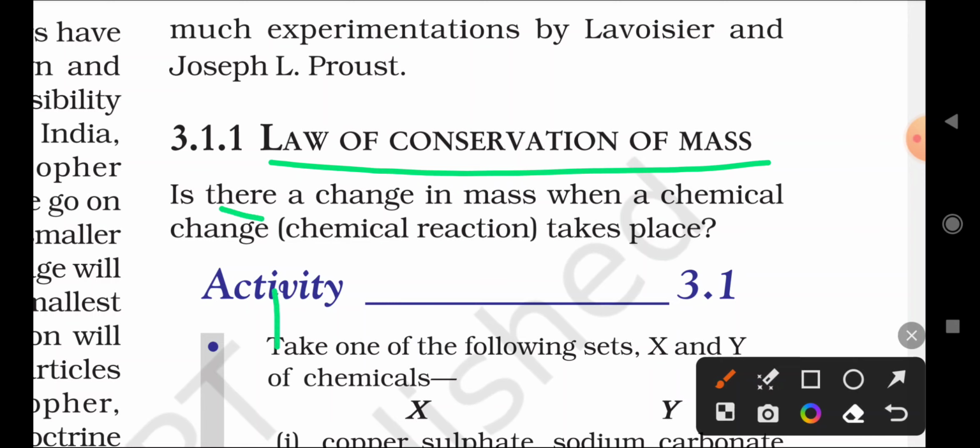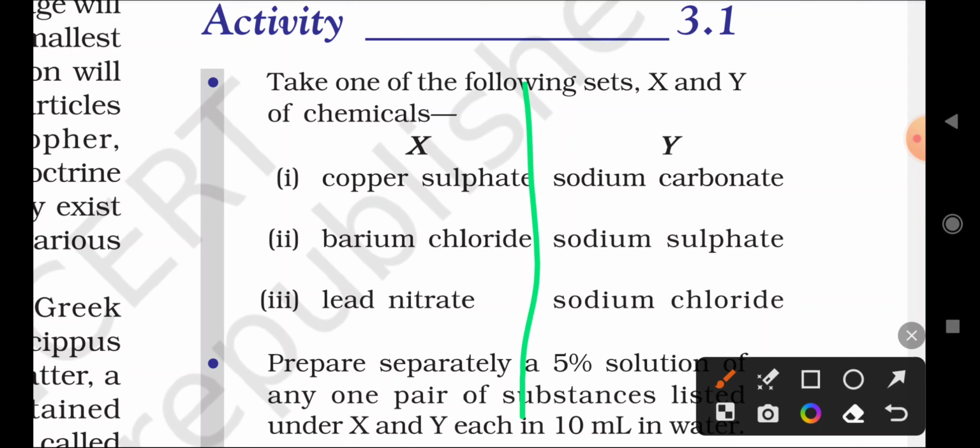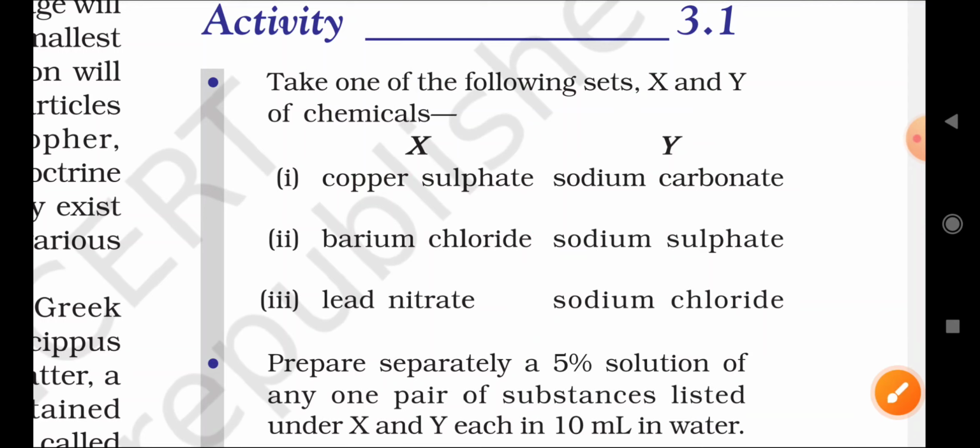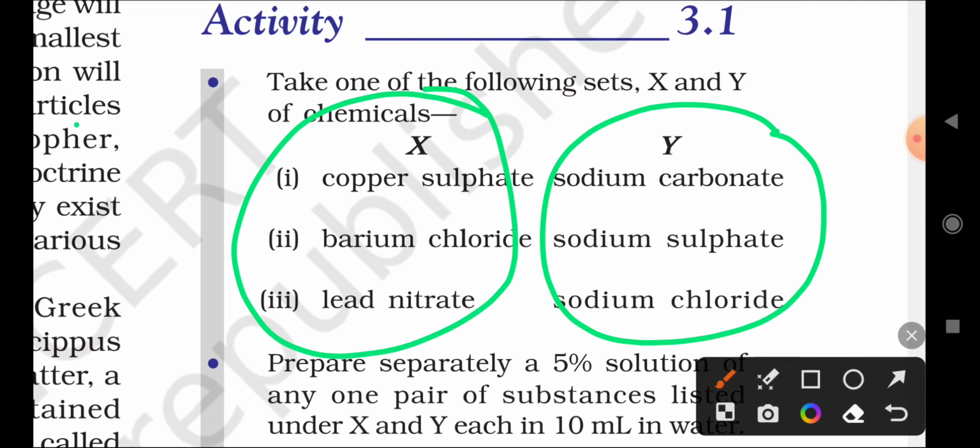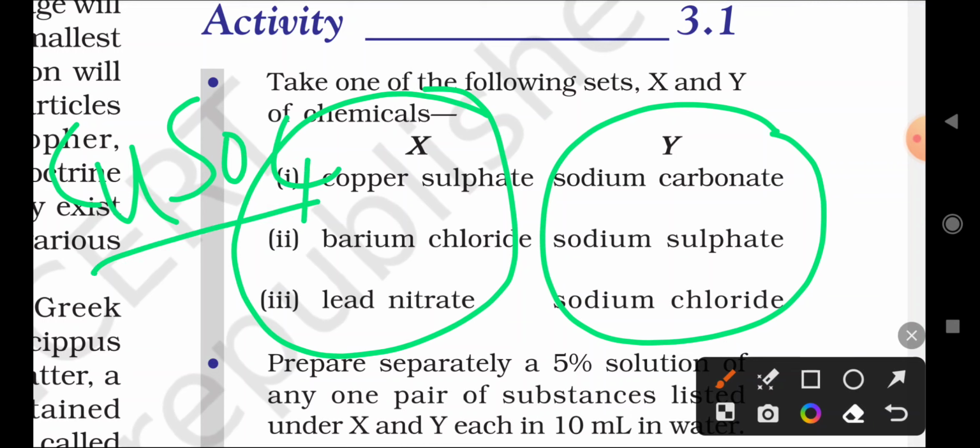We have made two columns, one is the X column and another is the Y column. In X we have different types of solutions, and in Y also different types of solutions. X has copper sulfate. What is the formula of copper sulfate? CuSO4. You can note the chemical formulas of these compounds.